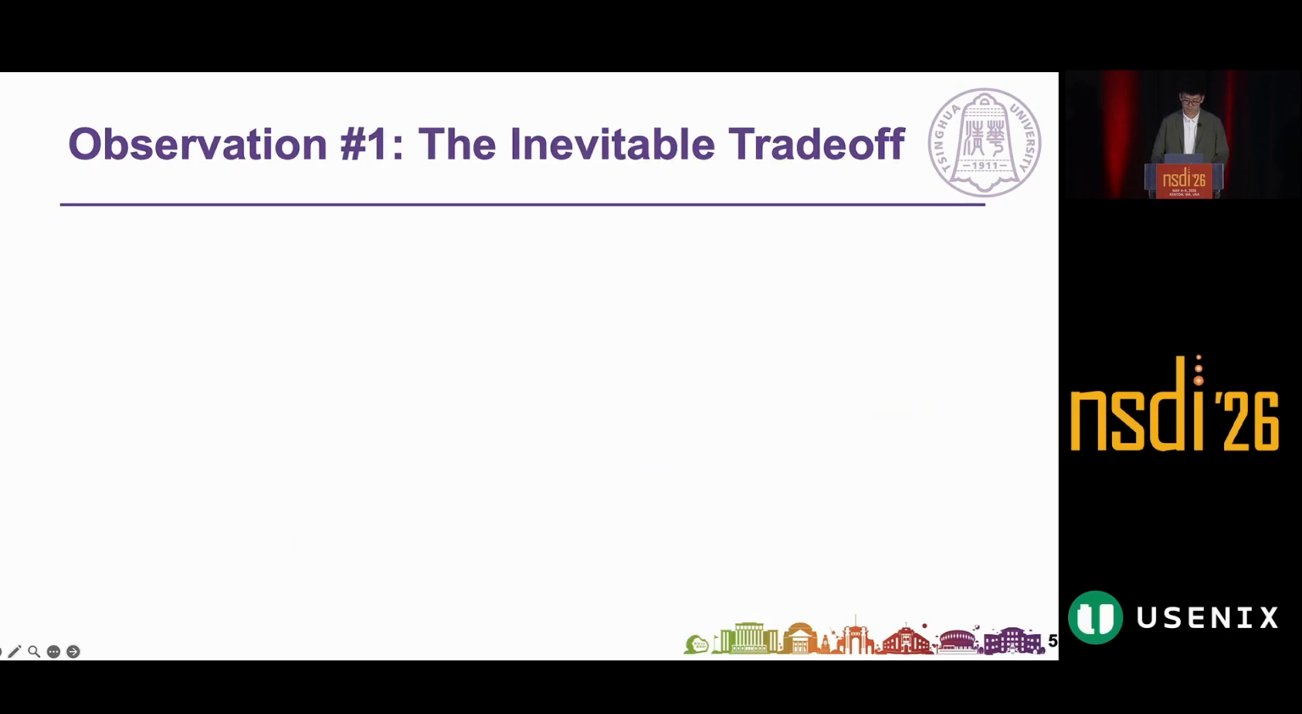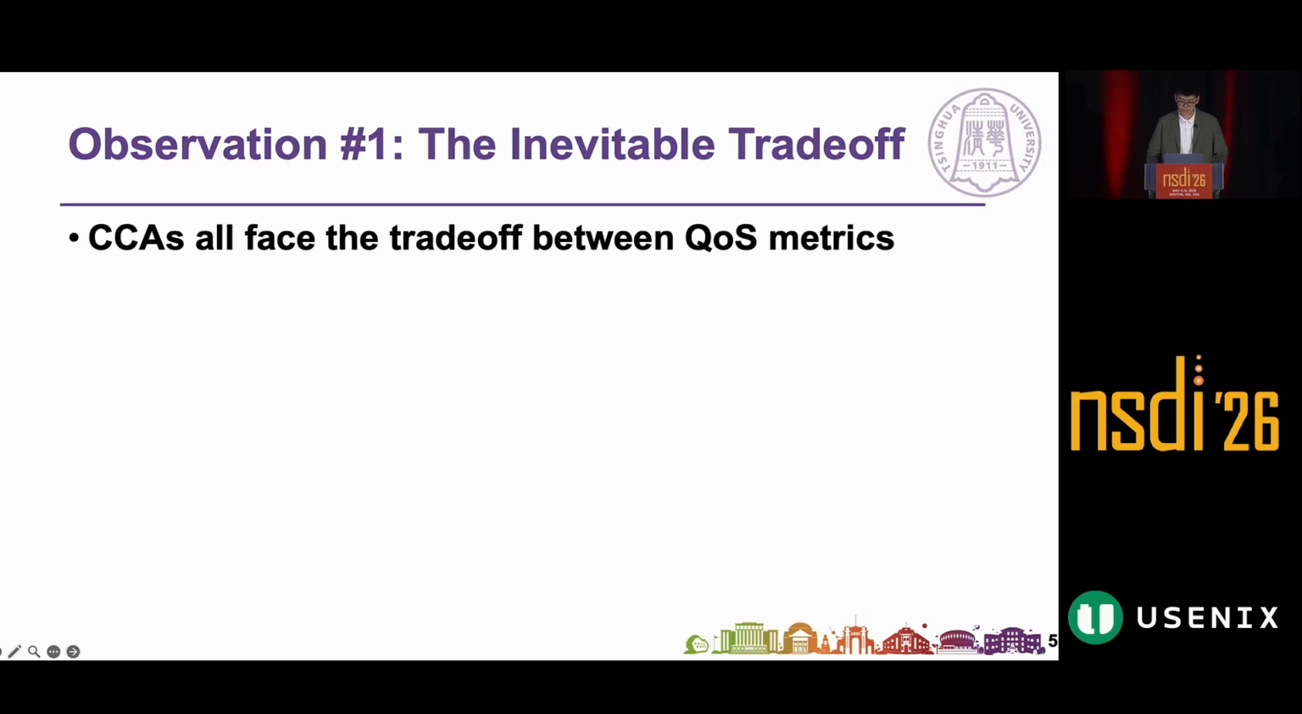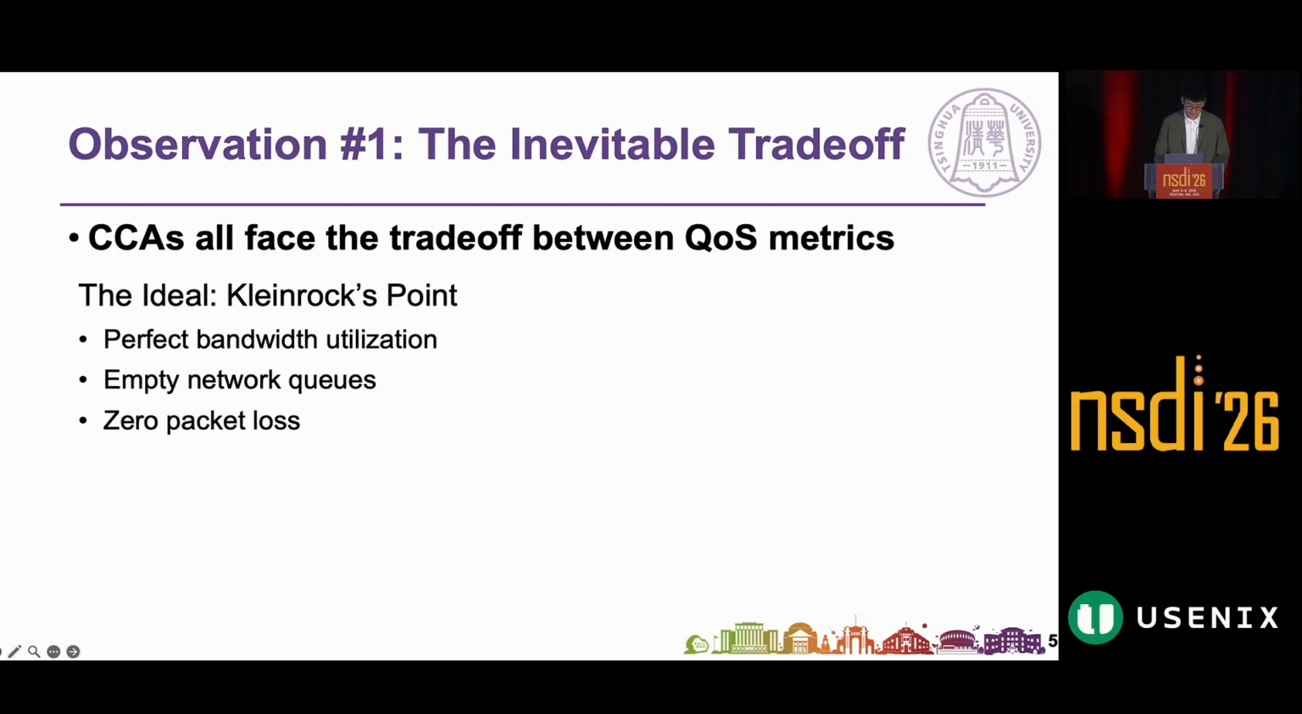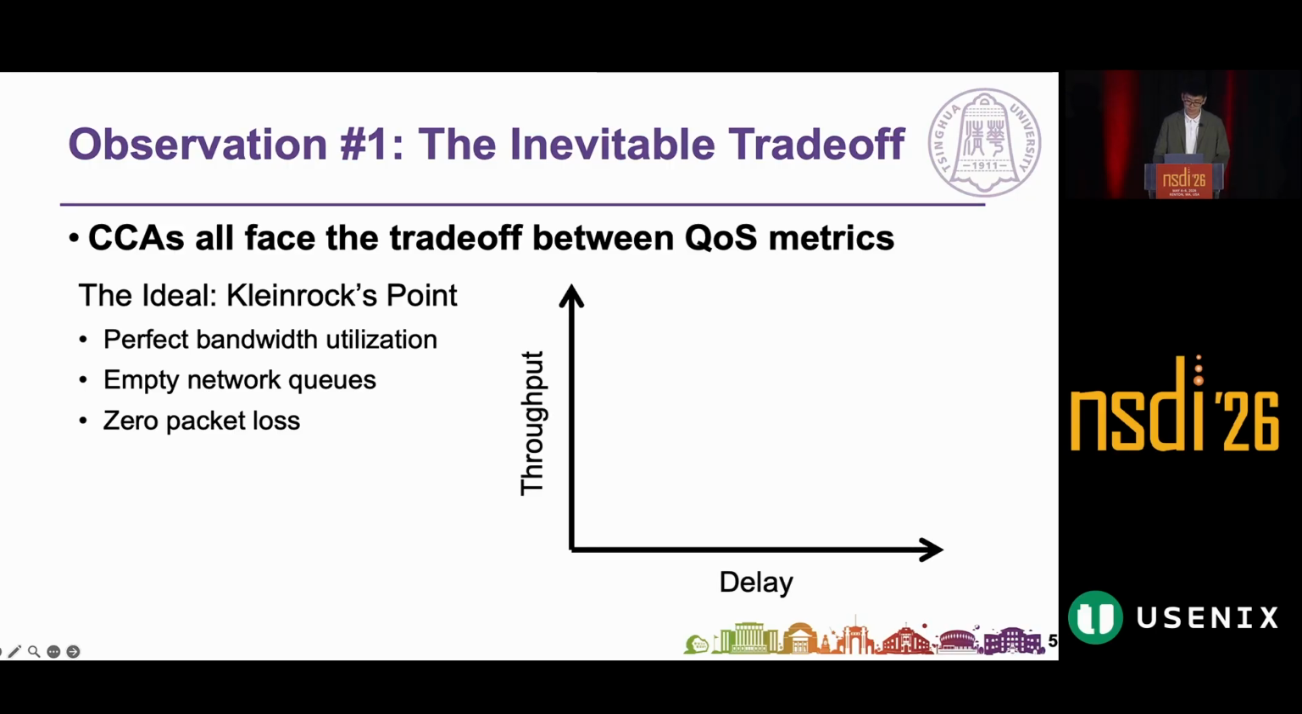So our first key observation is that all CCAs face an inevitable trade-off between QoS metrics. In theory, there is a clean rocks point, perfect bandwidth utilization with empty queues and zero loss. Shown on the throughput and delay trade-off plot, the clean rocks point will gain both maximum throughput and minimum delay.